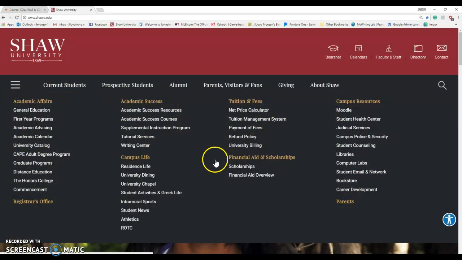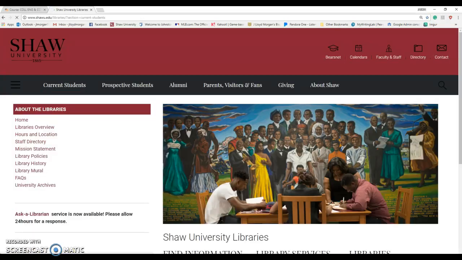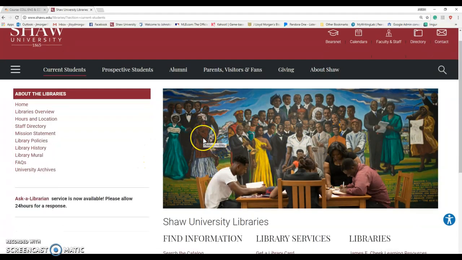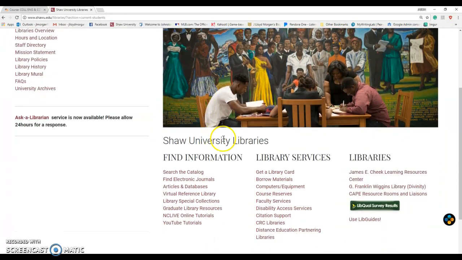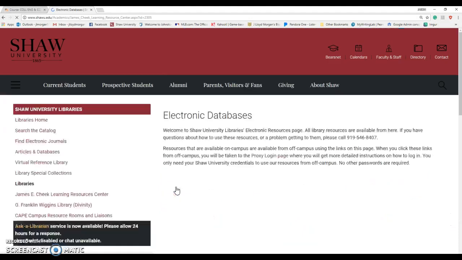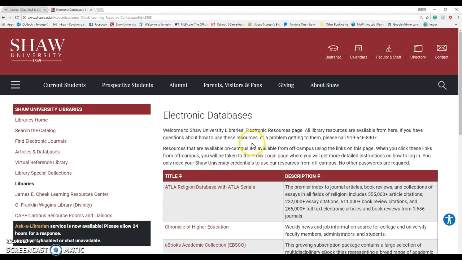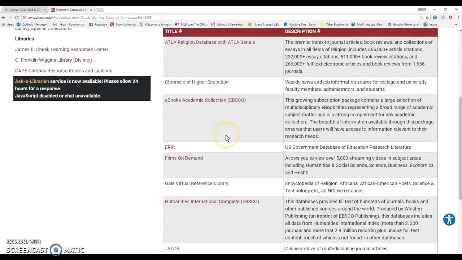We're going to go over here to libraries. Click on libraries. And then once we get to libraries, we want to go to articles and databases. So we're going to go to find information. So we want to go to articles and databases. Okay. Now this is not the only way to do it. This is the way that I recommend you do it. There's all sorts of different databases here you can search for.